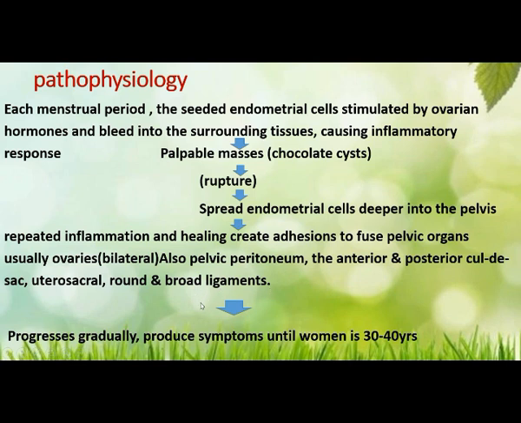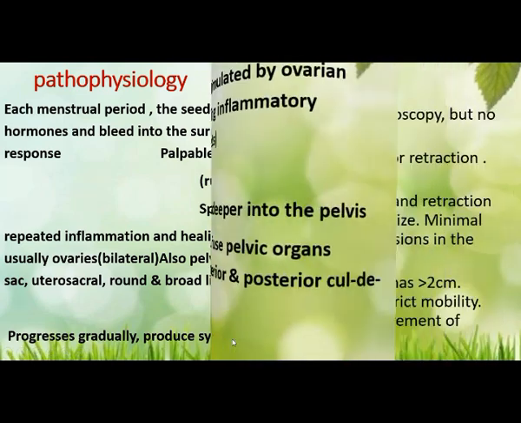Because of all these problems happening every month, it progresses gradually and produces symptoms. Small remnants are there, and each month it is shed with small bleeding, and it becomes larger and becomes a big cyst. When the woman is 30 to 40 years old, usually the symptoms will appear.